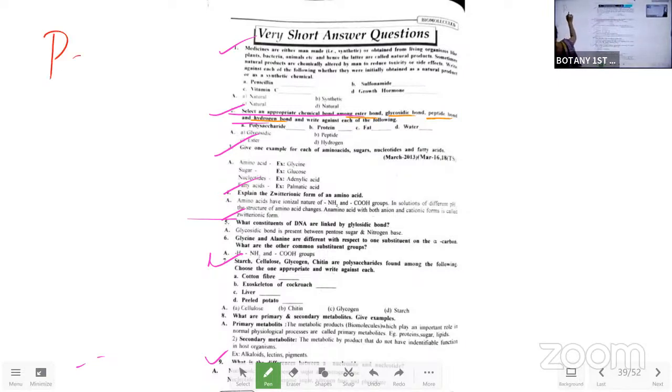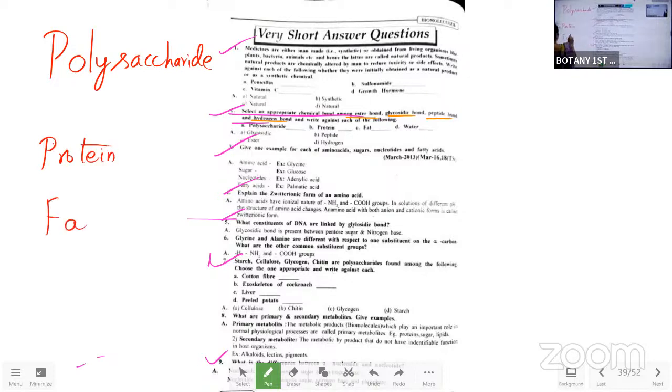The first one is polysaccharide. Second one is protein. Third one is fat. Fourth one is water. So here, polysaccharide. Polysaccharide is having a glycosidic bond.